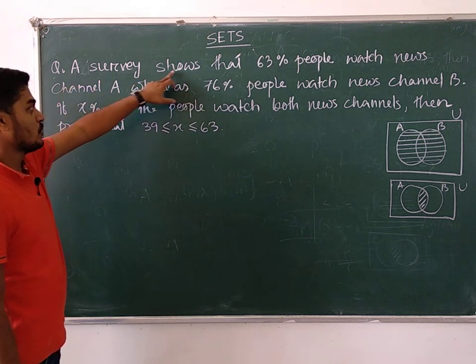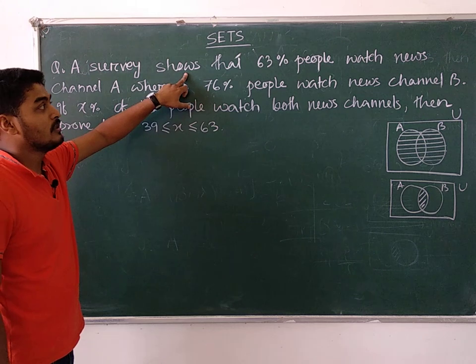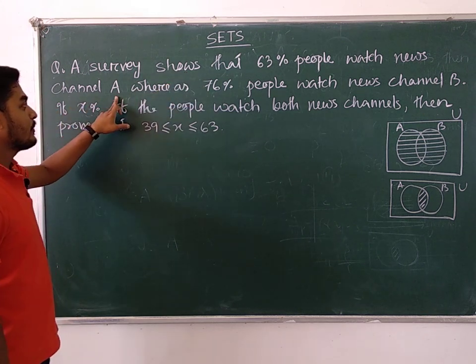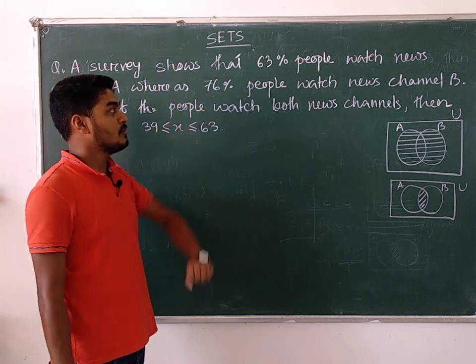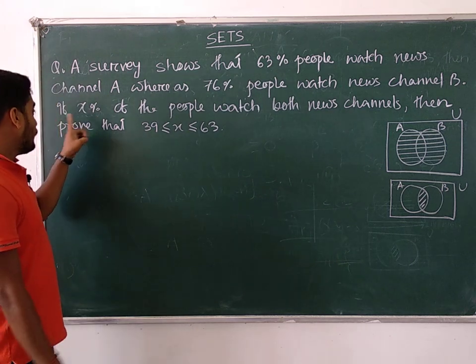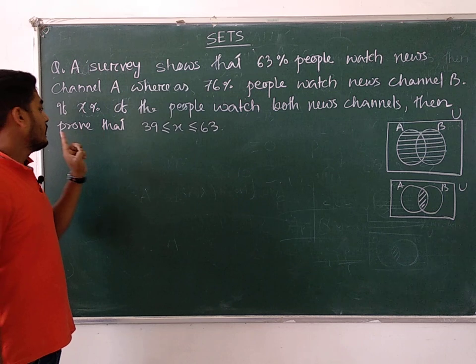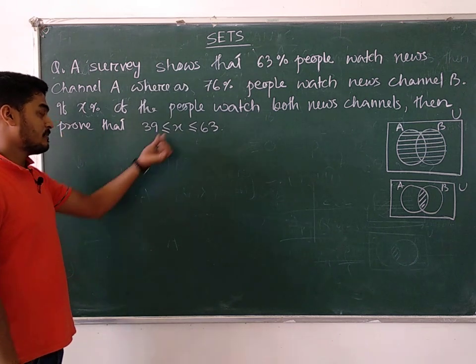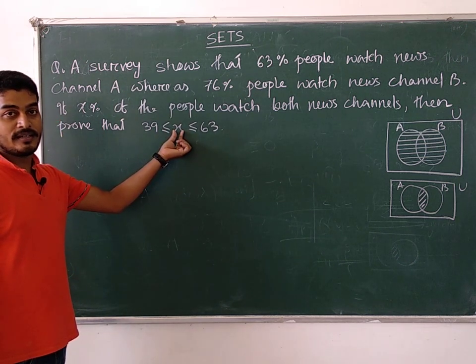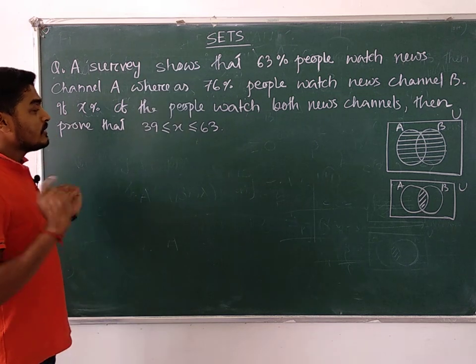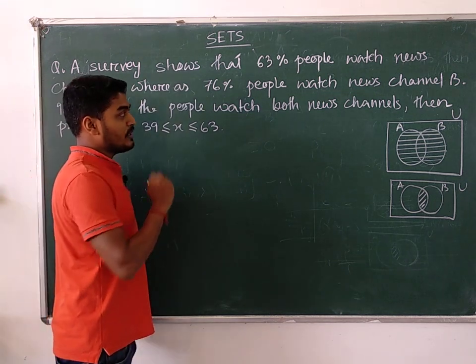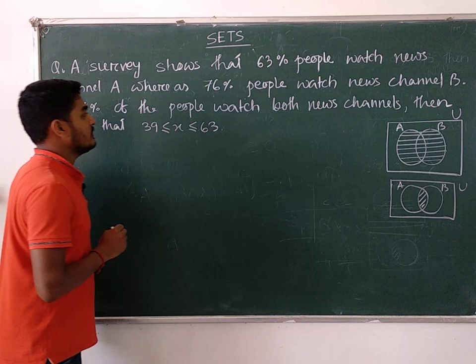A survey shows that 63% of people watch news channel A, whereas 76% of people watch news channel B. If X% of the people watch both news channels, then prove that the value of X lies between 39 and 63.